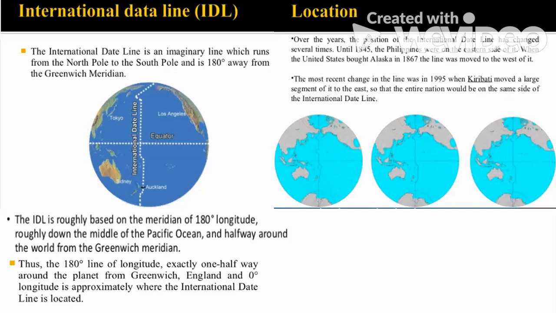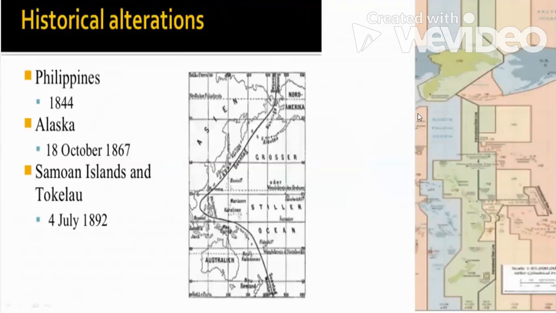These are the various years when it was turned and twisted. In one year it was turned, the second year, the third year it was turned and twisted. Because of why? Because of the various islands. Now you see during which times it was turned and twisted. And as I have told you, you can see over here there are numerous islands. So, not to go through any island, not to disturb its time zone, it has been turned and twisted many times.